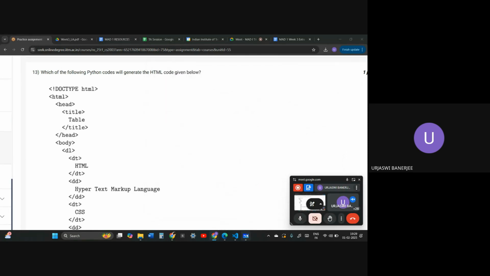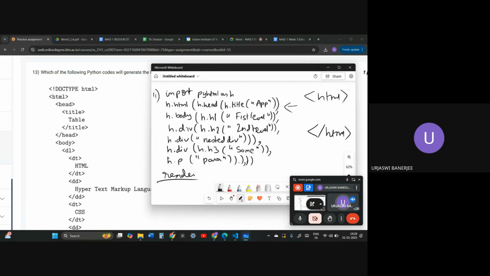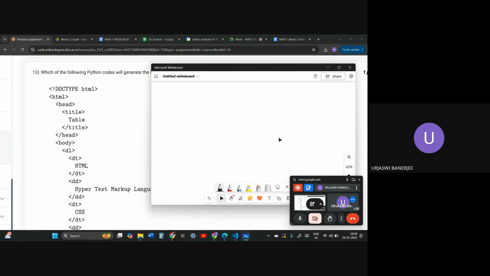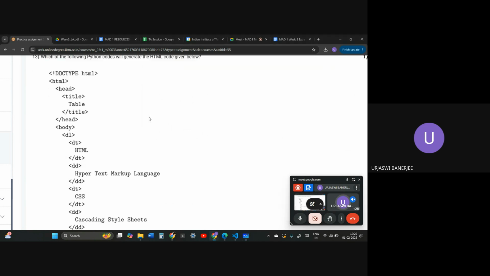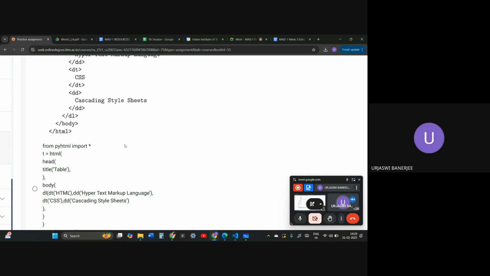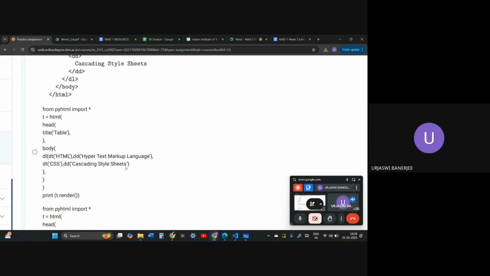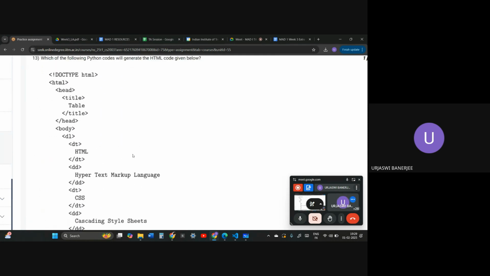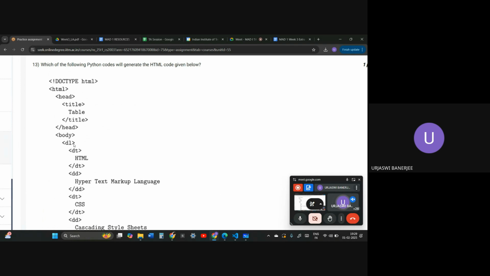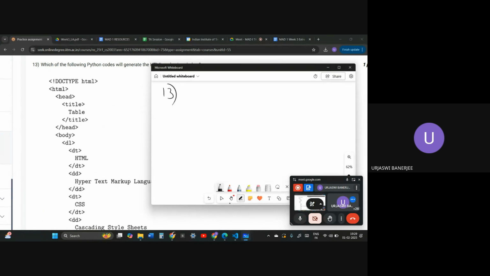Yeah, so this is question 13. Doc type HTML. First of all, let me see if they have even used PyHTML. Yes, they have. They're importing it, so there's no need to use h dot or anything like that. We can just use normal HTML, head, and so on. I think they have used CSS a little bit. No, they haven't. Yeah, DL and DT tags, they have used a little bit. So let us go through it.